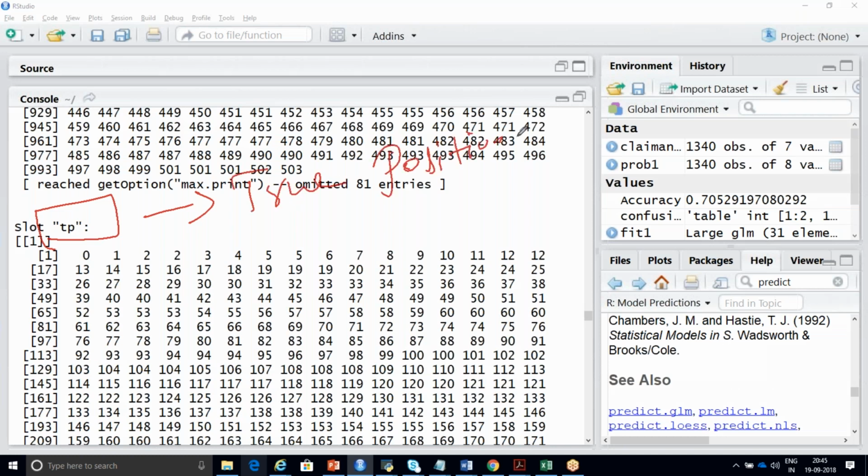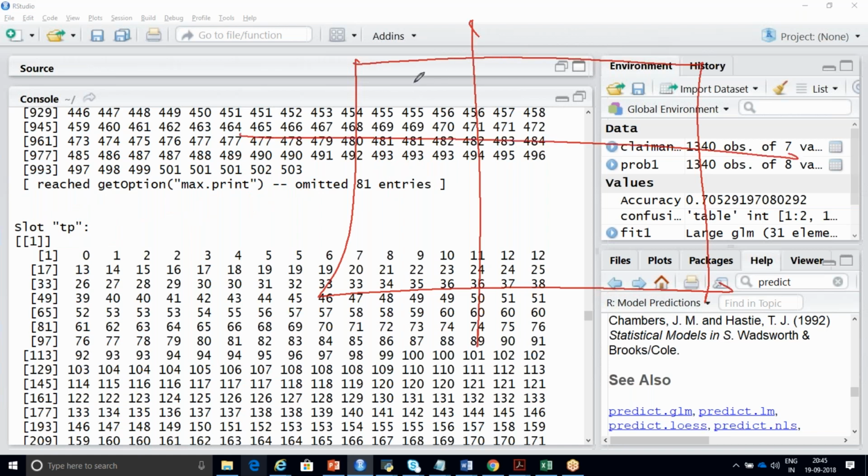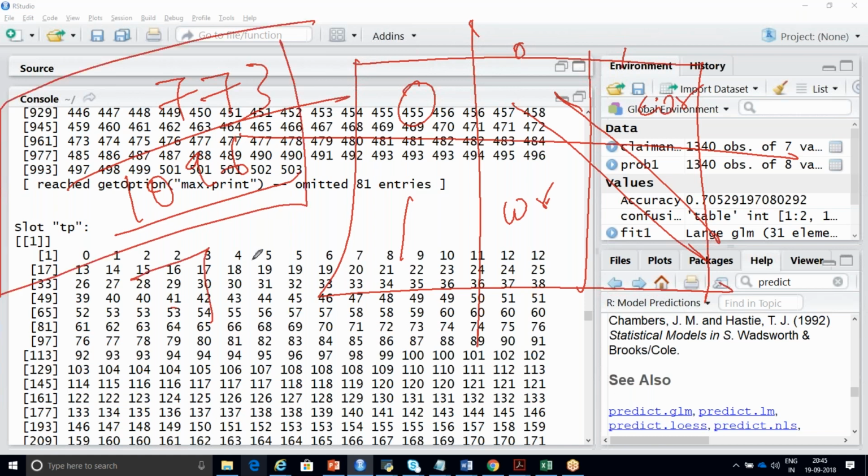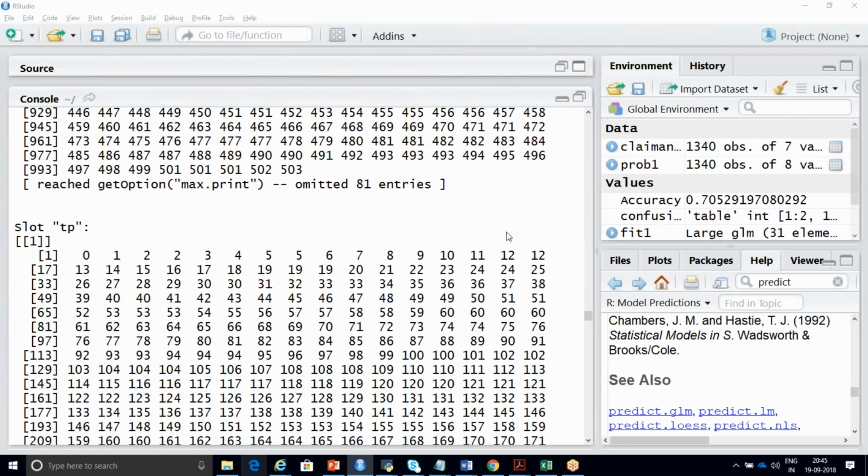I'll tell you, Manju, 1 second. Your confusion matrix will give you the performance of your logistic regression. 0 and 1, you got it like this. Here also it was 0 and 1. You calculated this diagonal is your correct prediction. This is your wrong prediction. This is your wrong prediction. So you came to know that it is 773 divided by 1096 records. It is nothing but the accuracy of your logistic regression model is 70%. So that confusion matrix gave you the accuracy of the logistic regression model, Manju. Got it, Manju?